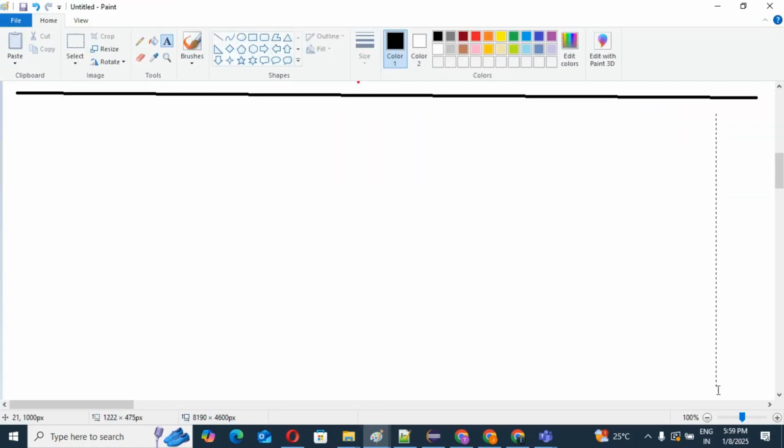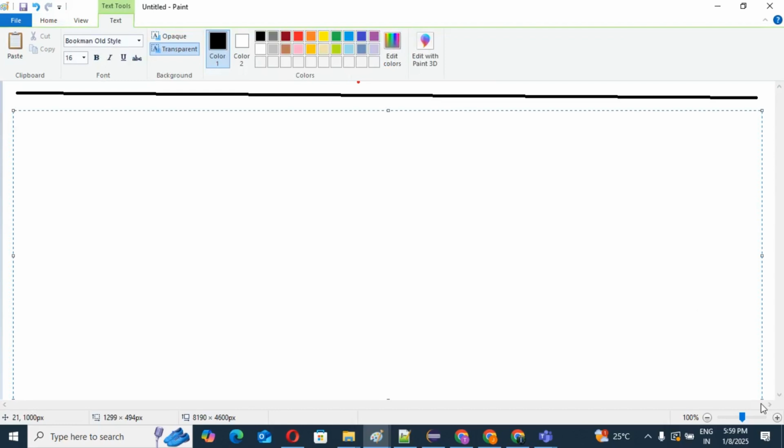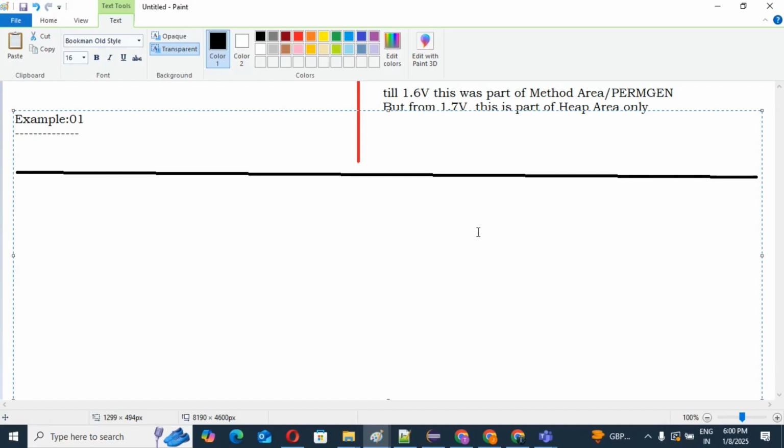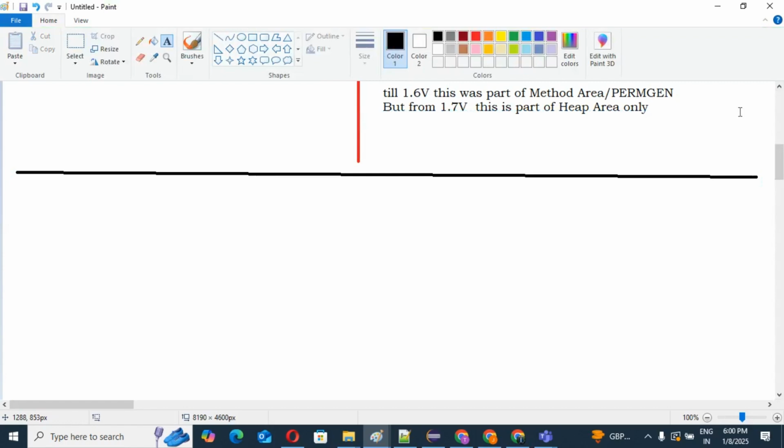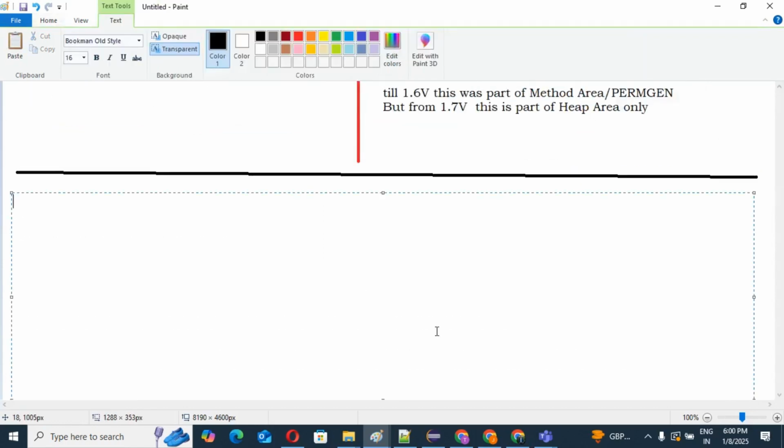See example number 1. I will explain two to three examples, then your clarity will be better. I am going to create some examples.